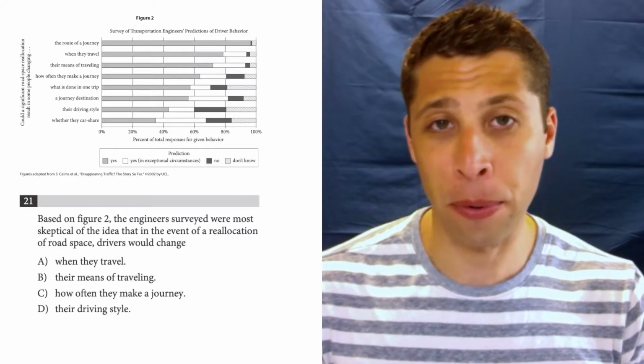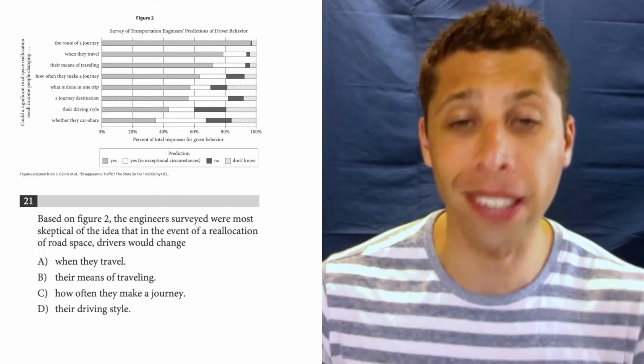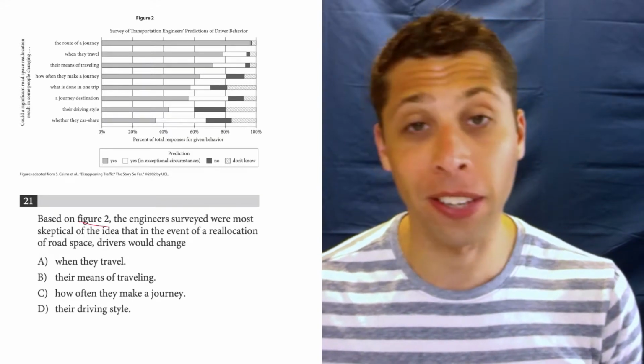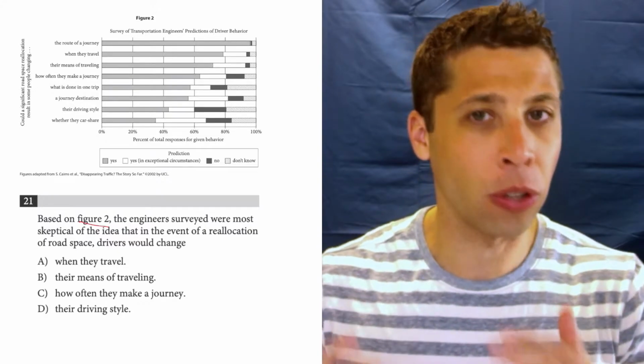21 is a good example where you just kind of need to trust how the SAT works and know that this is probably not about the passage. It's telling us to look at the figure. We should just focus on the figure. But it does seem a little difficult to understand.